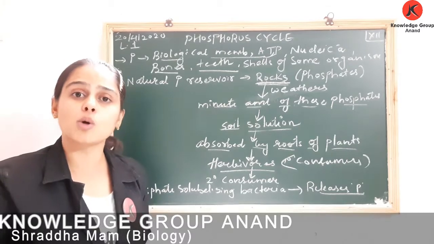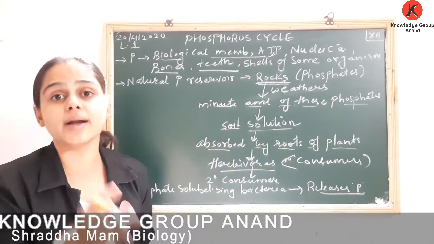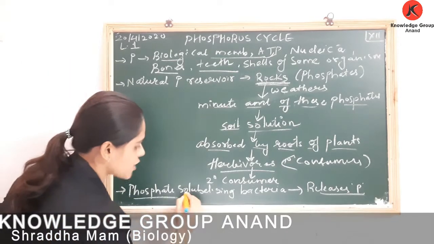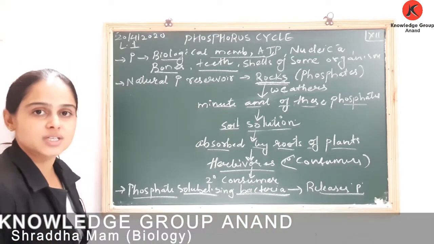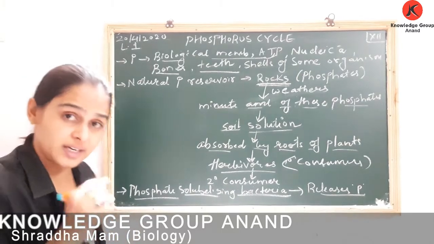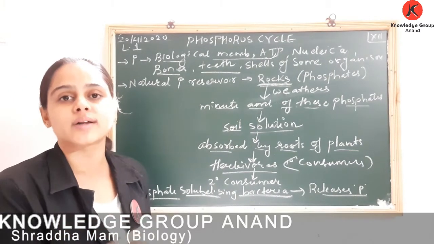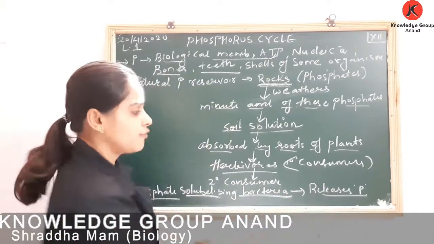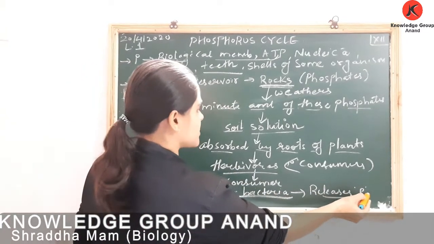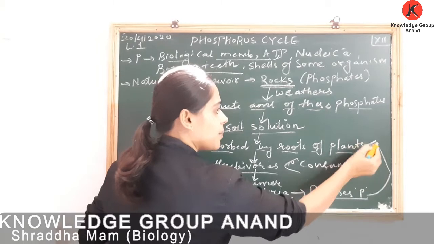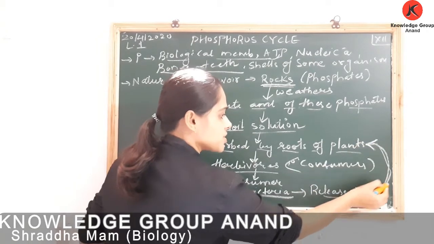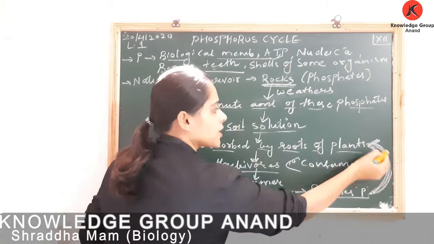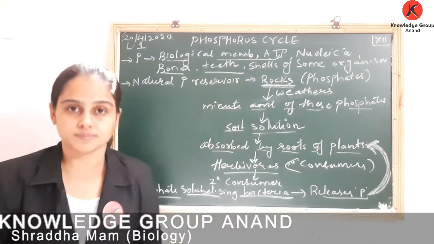Now waste products and dead organisms will be acted upon by phosphate solubilizing bacteria. This bacteria as a decomposer acts on detritus, releasing phosphorus back to soil. From here it will once again be taken up by plants. This is how movement of phosphorus occurs in our ecosystem.